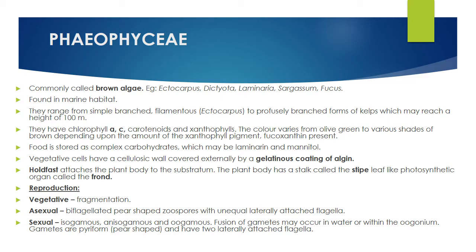Examples: Ectocarpus, Dictyota, Laminaria, Sargassum, Fucus. Very important. Normally you see large filamentous algae called Ectocarpus. They belong to a large family of algae called kelps, marine kelps. Remember that. And point number four, you know that the pigments chlorophyll a, c, carotenoids, xanthophylls are present. And vegetative cells have a cellulosic wall covered externally by a gelatinous coating of algin.